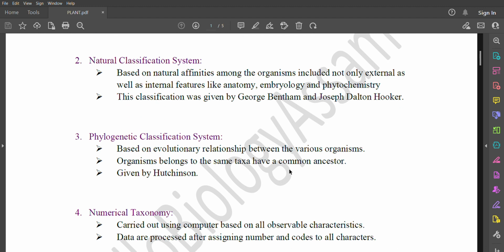Phylogenetic classification system. This system is based on evolutionary relationship between the various organisms. Organisms belonging to the same taxa have a common ancestor. This system was given by Hutchinson.